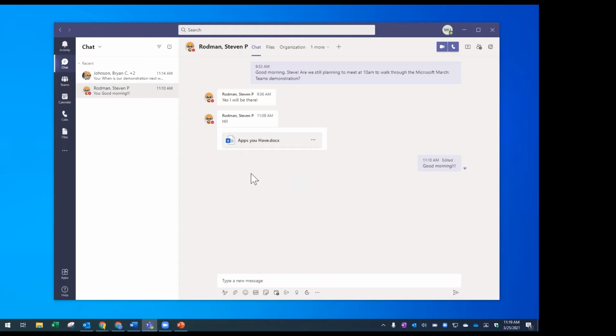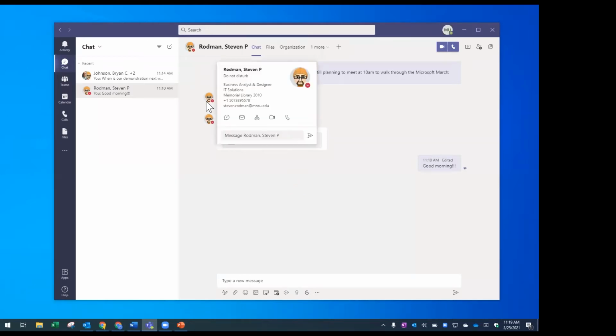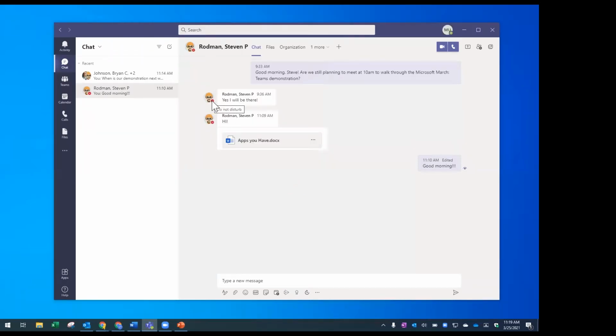Excellent. Yes. So right now I can see next to your image in this chat, it has a little circle with a dash through it. And that's because Teams is reporting that you are in do not disturb mode, which means I shouldn't be messaging you right now. Now, the only reason I'm willing to do that is because I know that what you're not wanting to be disturbed from is something you're working on with me. But for me, the demonstration account that I'm using doesn't have anything on my calendar. So it's showing me as available.